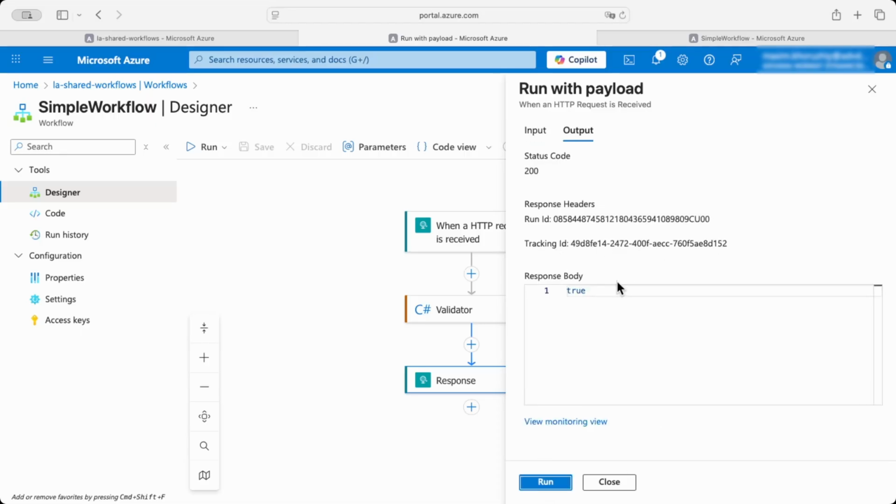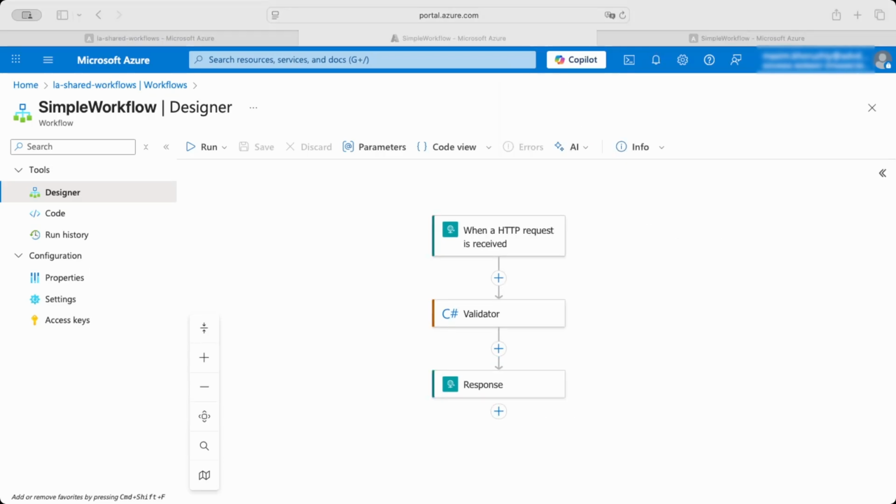True again. So this is a very simple example which shows how easy it is to implement C# script code which will bring you a piece of logic that, when implemented with Logic App Actions, would be more complex in structure and use more actions, whereas with this inline code action you have only one. And it's also much easier to reuse the same code in multiple workflows, and multiple places within a workflow.